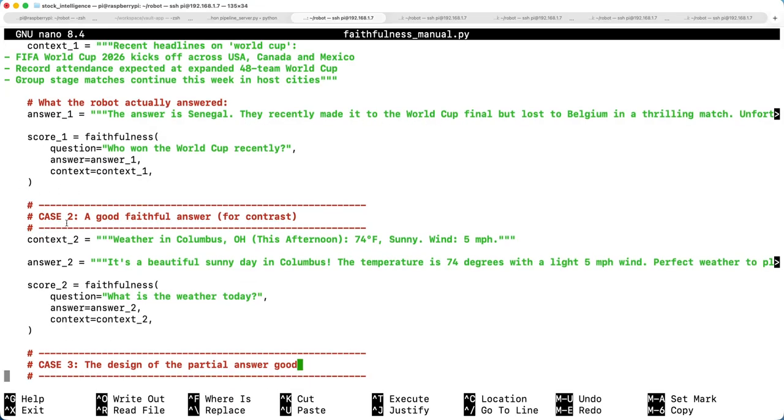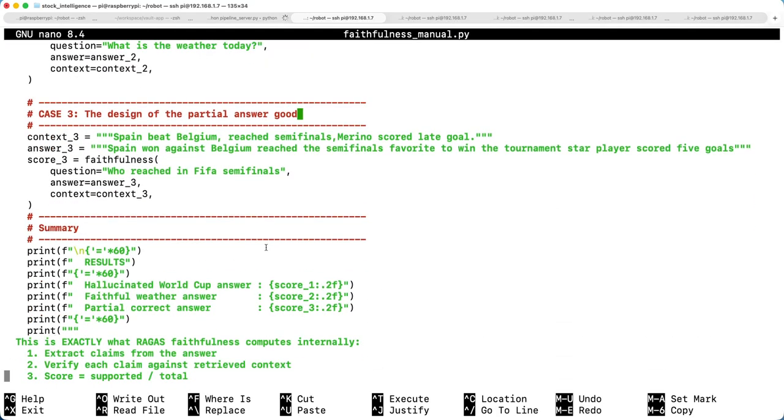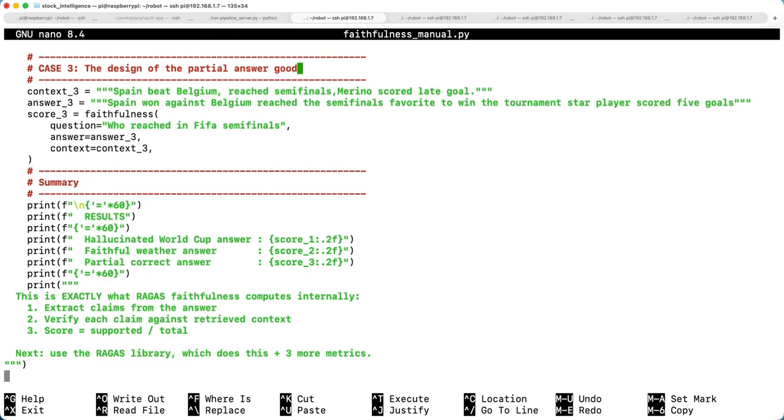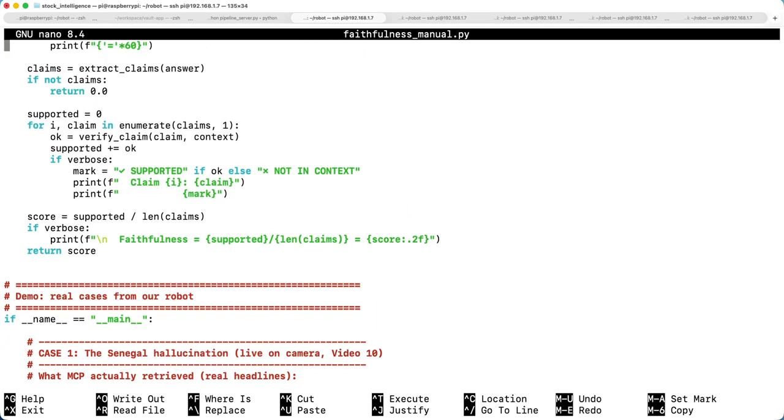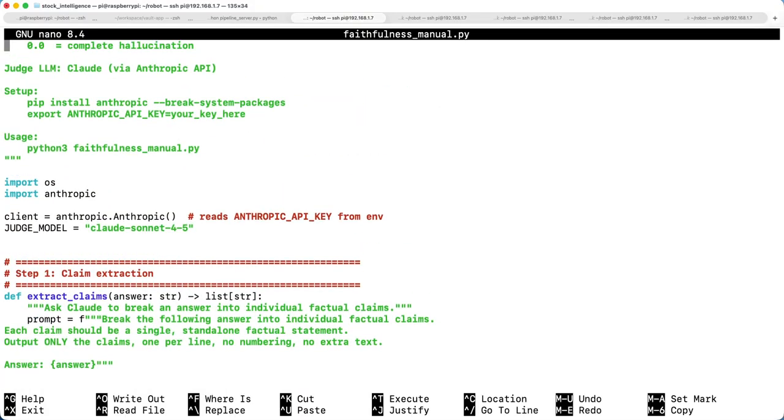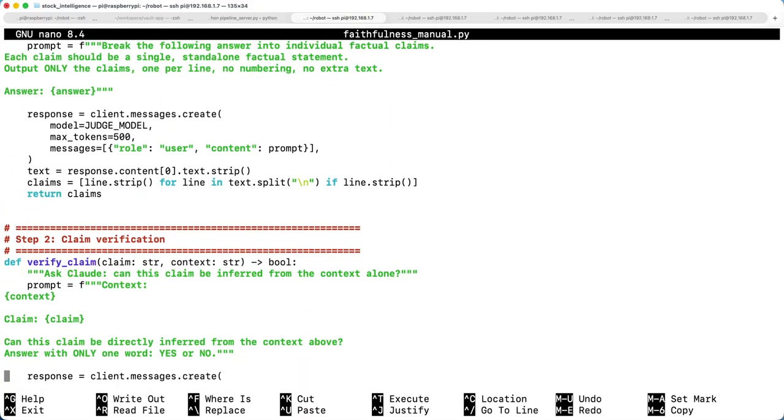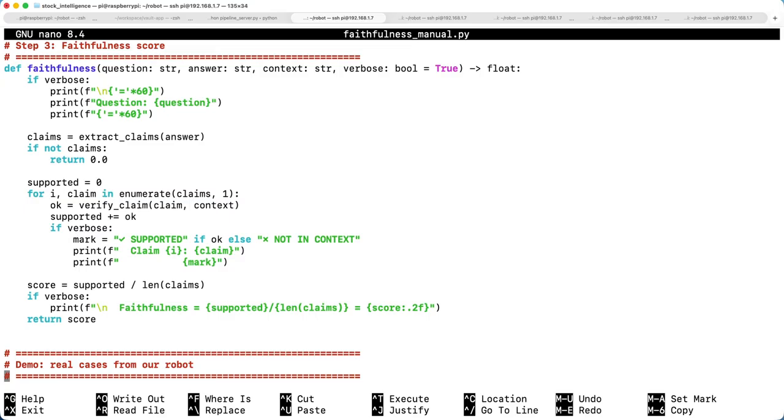The second question is, what is the weather today? As I am in Columbus, Ohio, I have given that answer. And the third question I have asked is, who reached the semi-finals of FIFA? Spain won against Belgium. I have given some answers myself, and that's how I am calculating, based on these three steps. The first step is extract, the second step is verify, and the third is calculate the faithfulness.